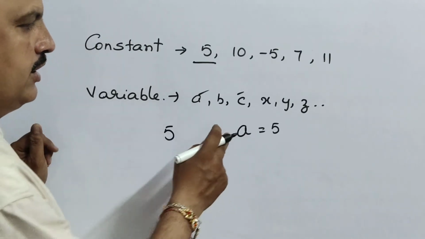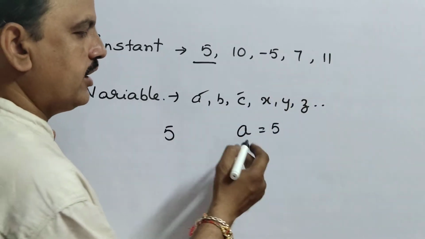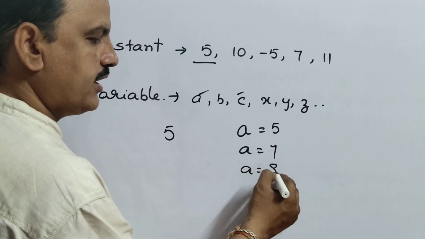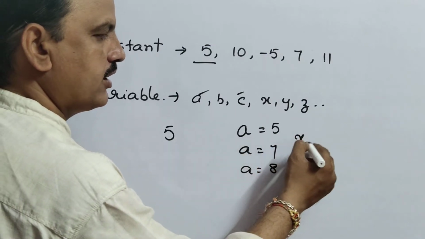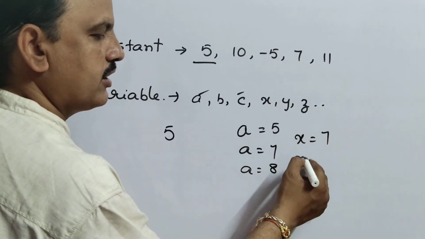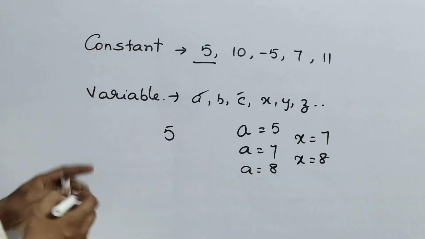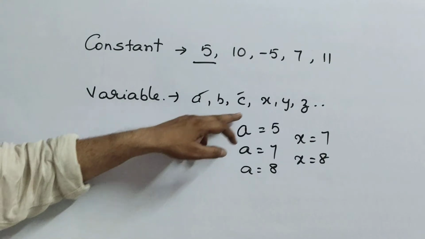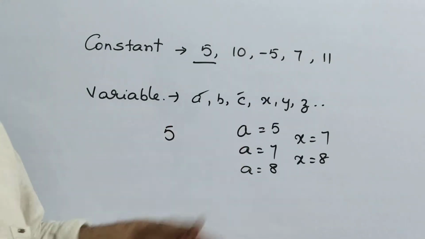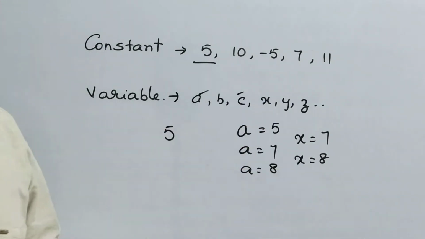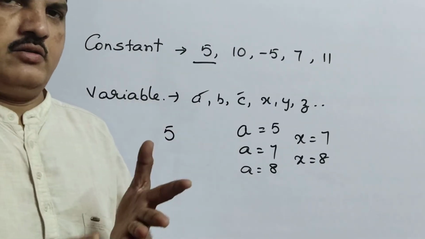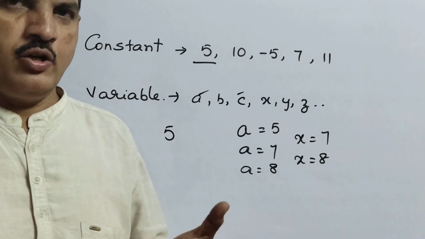Here I took A as 5, you may take A as 7, another boy can take A as 8, any other girl can take X equals 7, or X equals 8. That means the A value keeps on changing according to you or us. It is completely dependent on us.